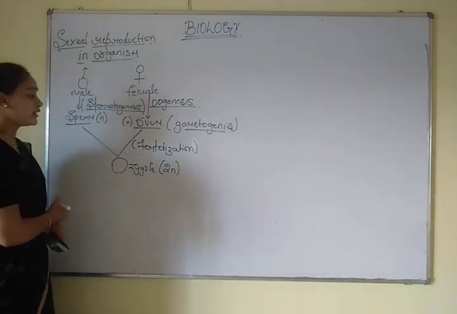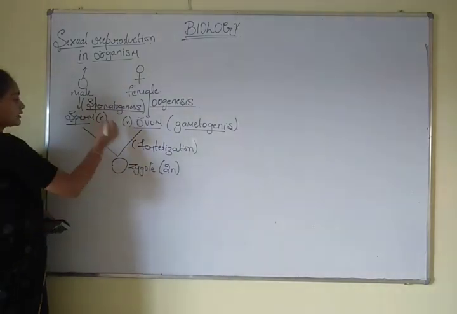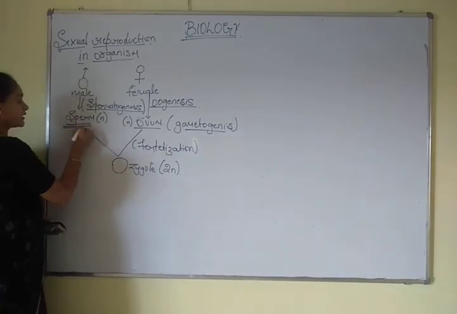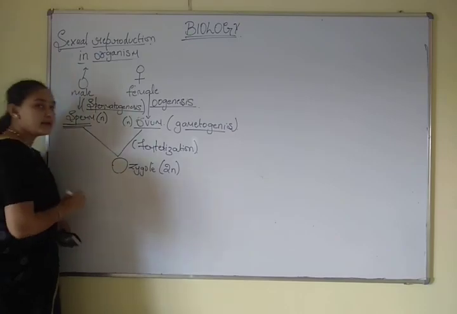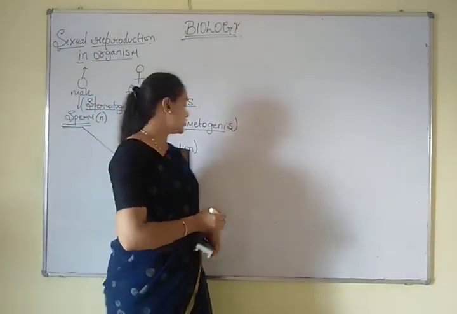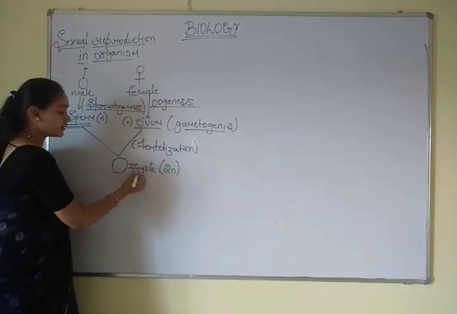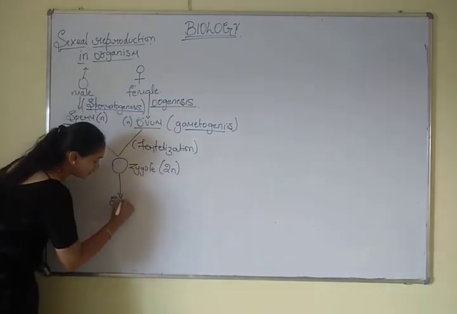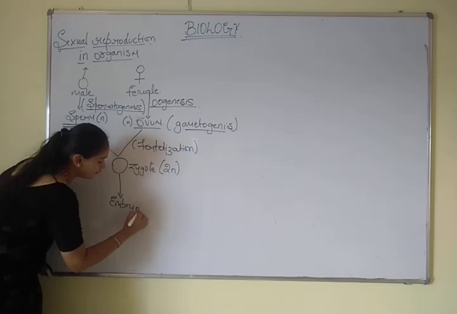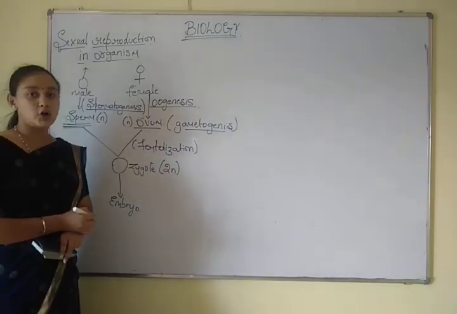The formation of gametes is a meiotic division, but the zygote will further divide to form the embryo, and this embryo formation is a mitotic division.